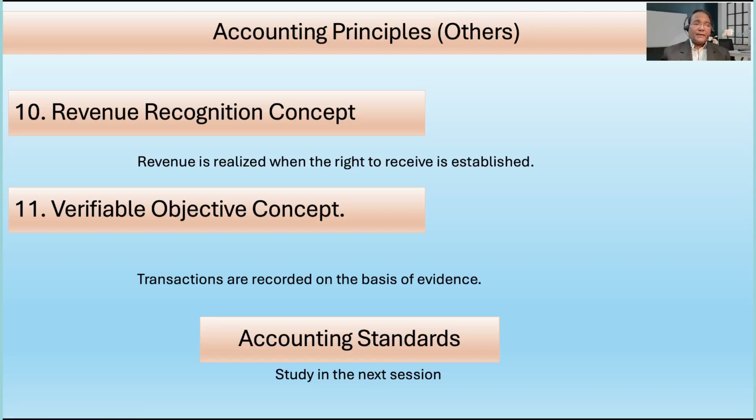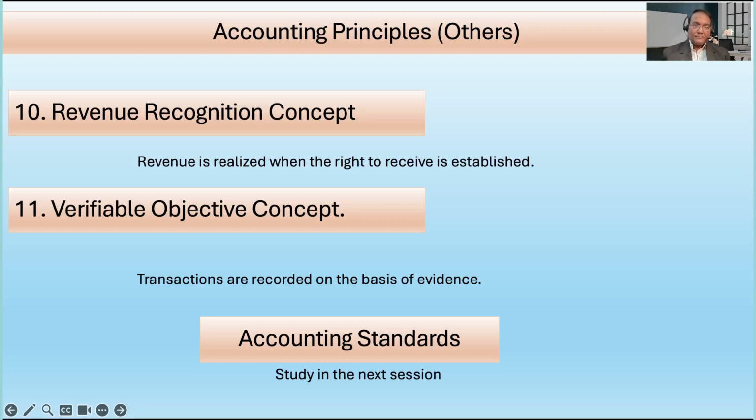If it is a service entity and it has provided service, it has a right to receive money. If it has availed the services, it has the right to pay money. So the revenue recognition concept is realized when the right to receive is established. It is not that sales are made only when cash is received. Sales done on credit, cash has not come, business has not received anything, but in the books of account, sales will be treated as revenue. Cash is immaterial.